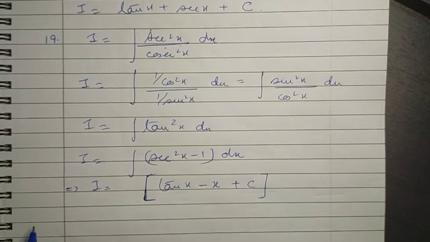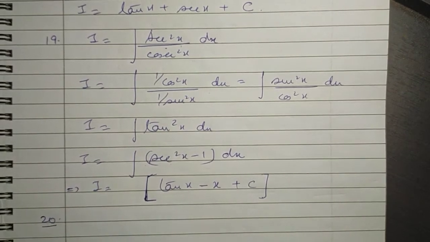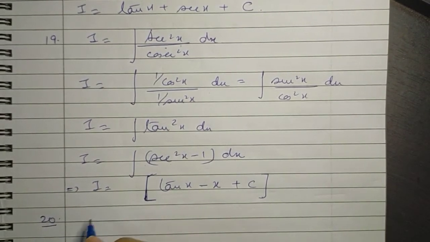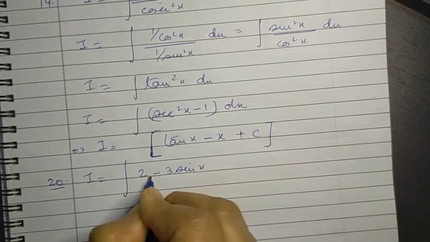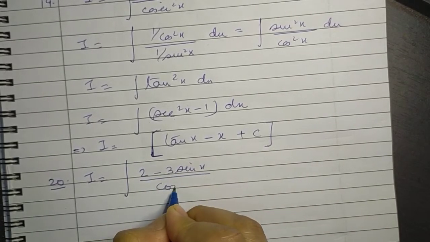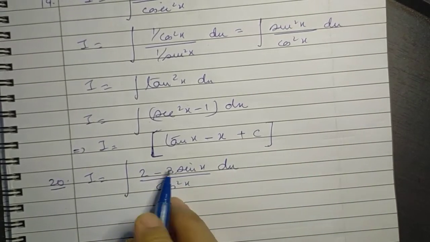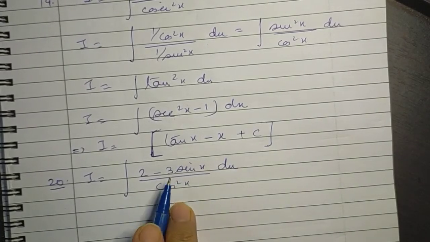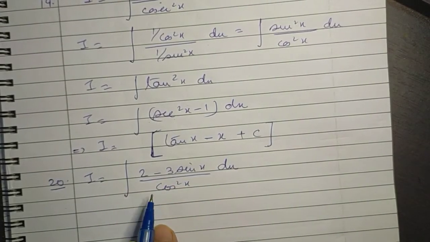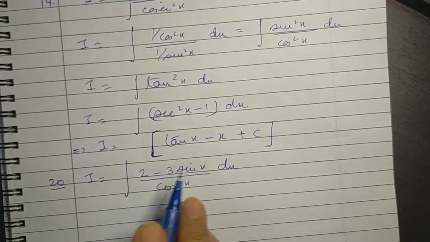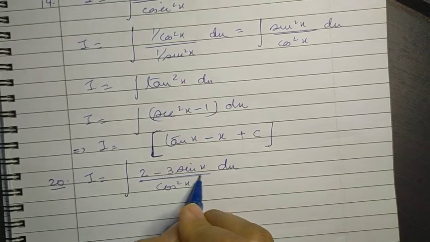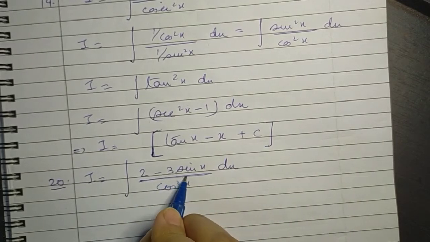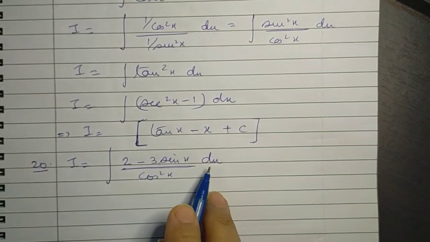Okay, now let's see question number 20. This says that I is equal to the integral of (2 minus 3 sin x) over cos squared x. Now again, it's a quotient of two functions, but let's try, by some simple simplifications, to convert it to a form whose integral we know.